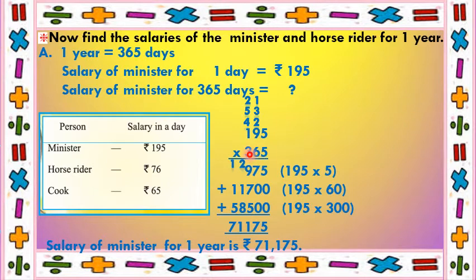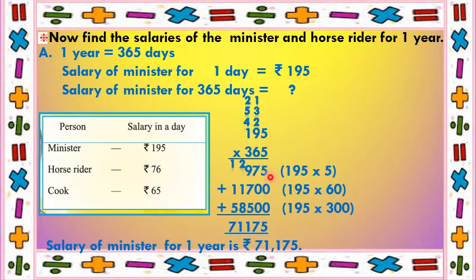Now since 3 is in the hundreds place, put 2 zeros down. 3 5s are 15. Put 5 down, carry 1. 9 3s are 27 plus 1 is 28. So put 8 down, carry 2. 3 ones are 3 plus 2 gives 5. So 195 300s are 58,500. Now we will add all these three numbers.